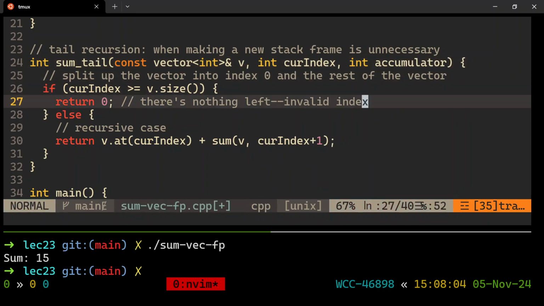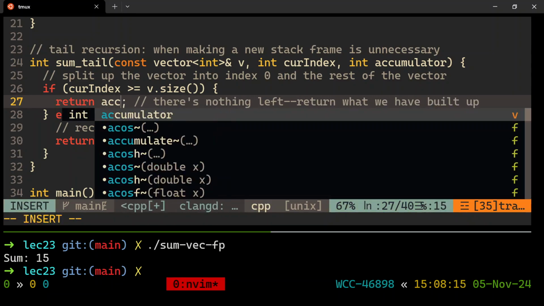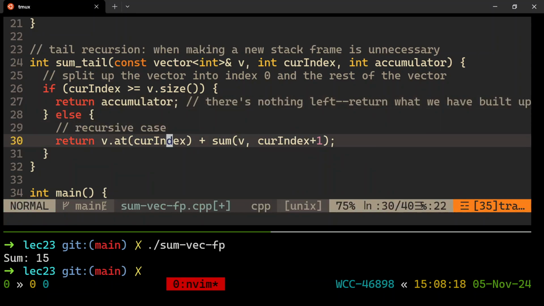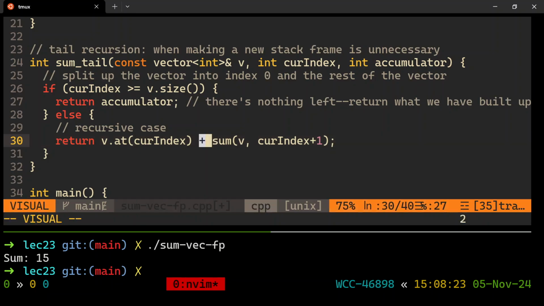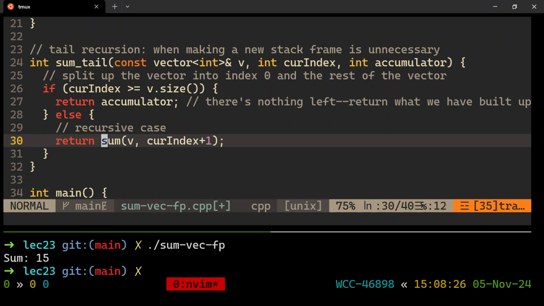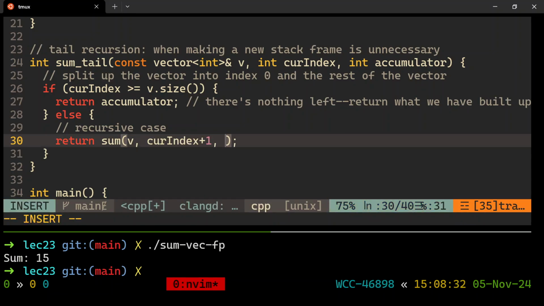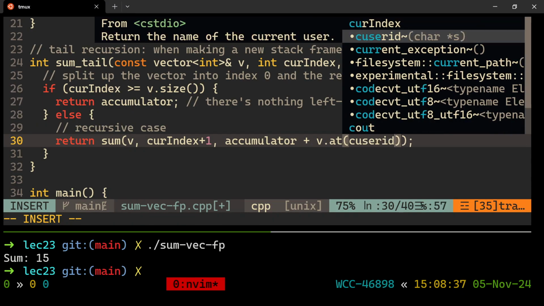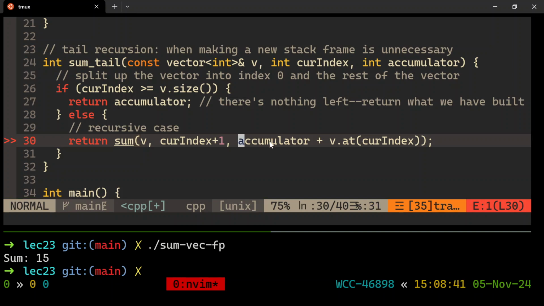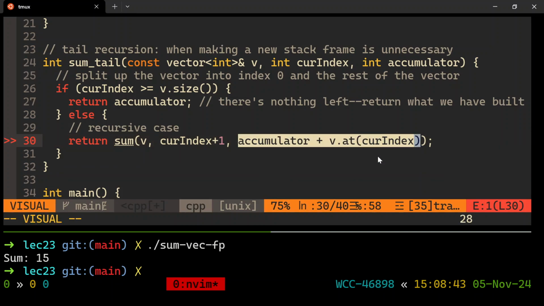It's the stuff that I've been building up so far. And if I get to the base case, I'm done. I can return what I've built up. There's nothing left. Return what we have built up, and that's what's in the accumulator. All the things that I've accumulated so far. And then now the recursive case becomes a different looking thing. It's like, all right, return whatever the sum of the vector, working your way down to the next index, and accumulating what we had before plus the value at my current index. That's how we're keeping it. We're keeping new values and we're passing them to new calls of the function. It's building its answer up that way.